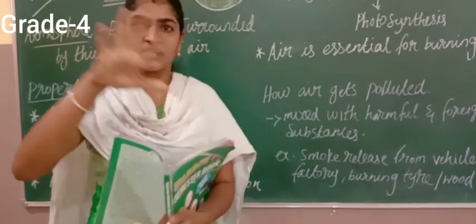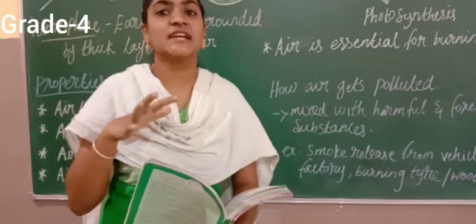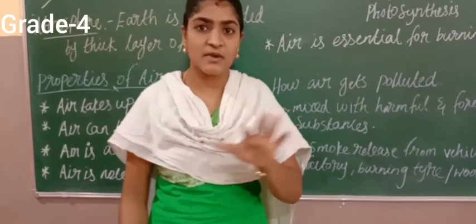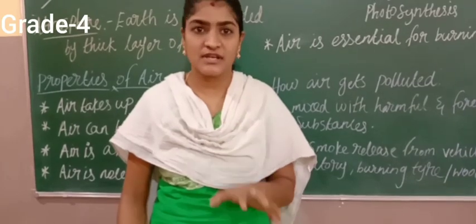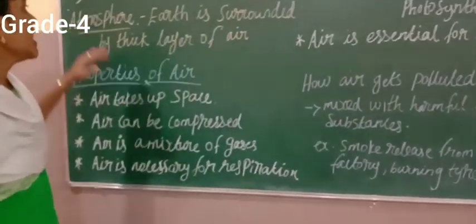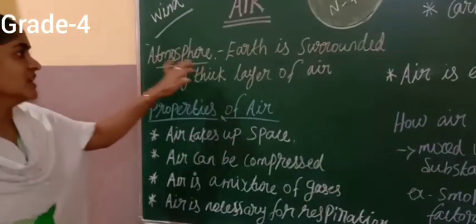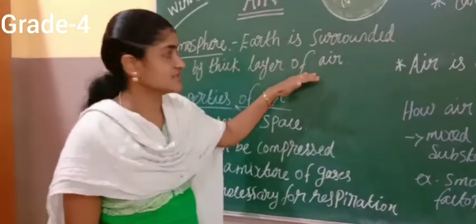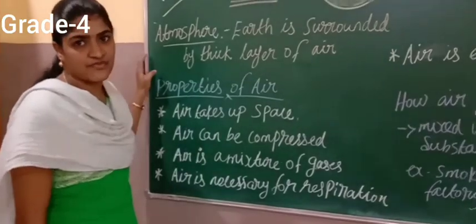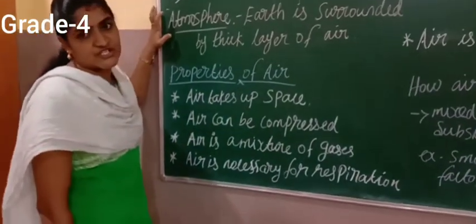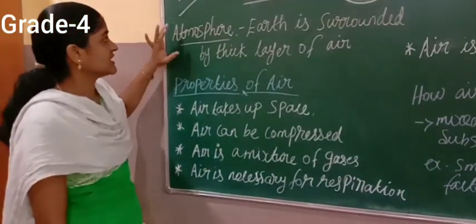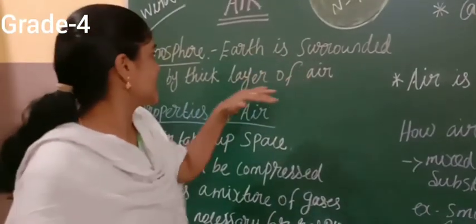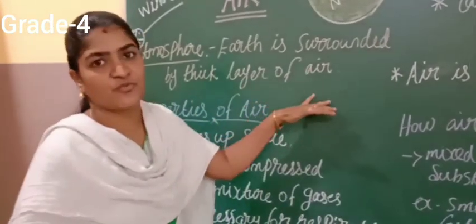Also, the earth is surrounded by a thick layer of gas. It is called the atmosphere. Earth is surrounded by a thick layer of air. It is called the atmosphere. This is very important, children, so you have to read this. Atmosphere: the earth is surrounded by a thick layer of air.